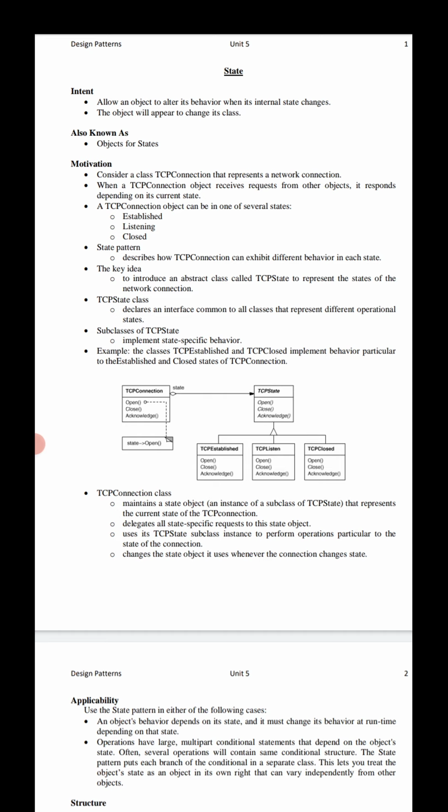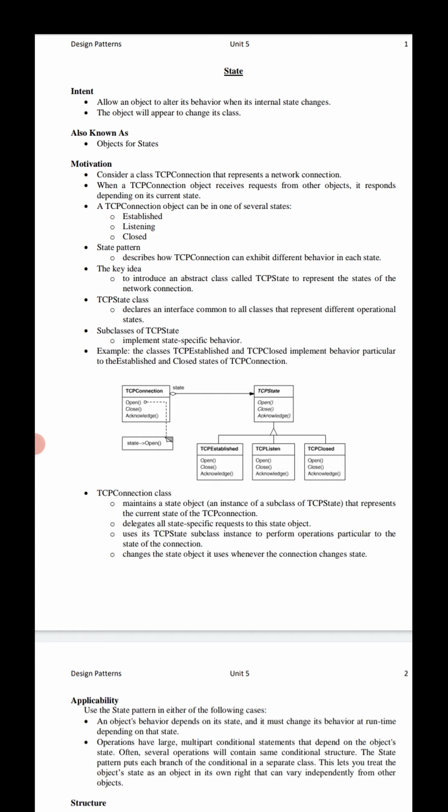The TCP state class declares an interface common to all classes that represent different operational states. The subclasses of TCP state implement some state specific behavior.